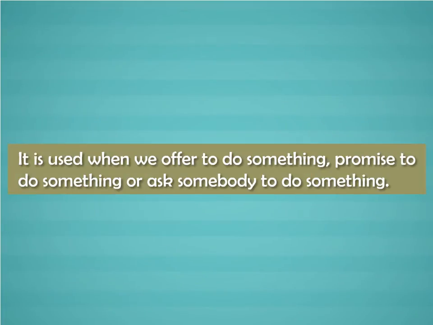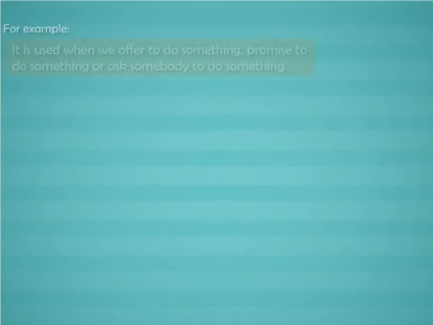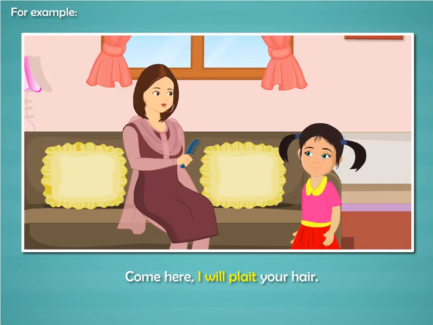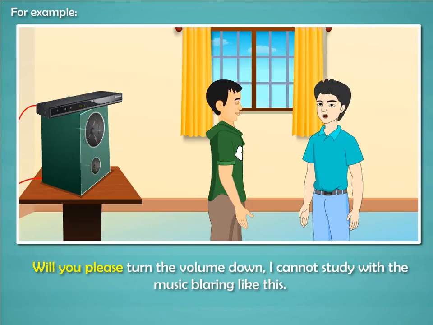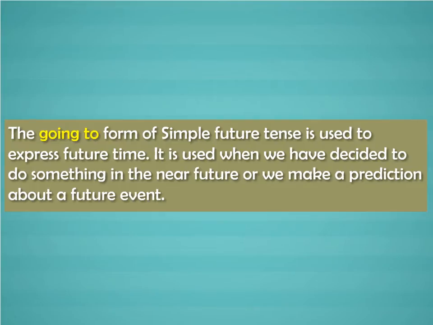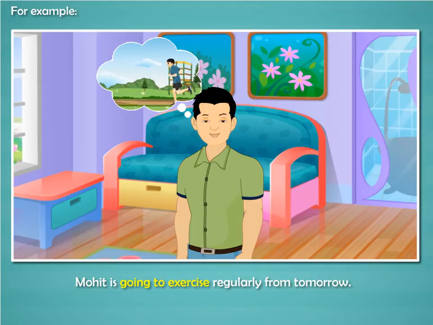It is used when we offer to do something, promise to do something, or ask somebody to do something. For example, come here, I will plait your hair. Will you please turn the volume down? I cannot study with the music blaring like this. The going to form of simple future tense is used to express future time. It is used when we have decided to do something in the near future or we make a prediction about a future event. For example, Mohit is going to exercise regularly from tomorrow.